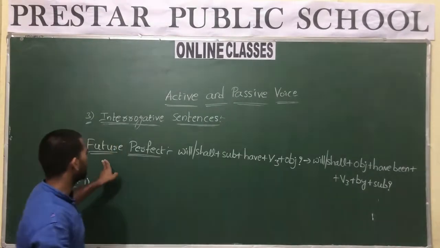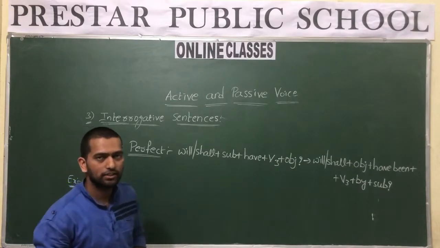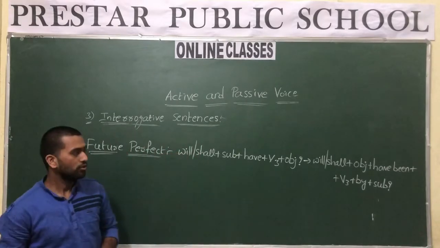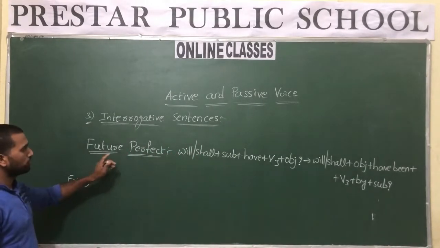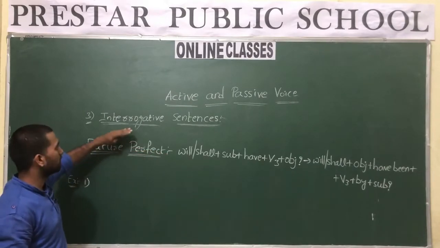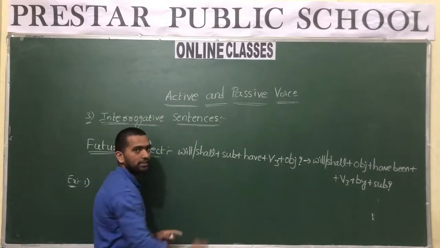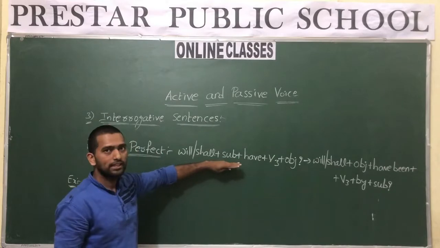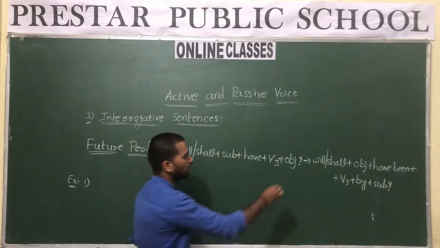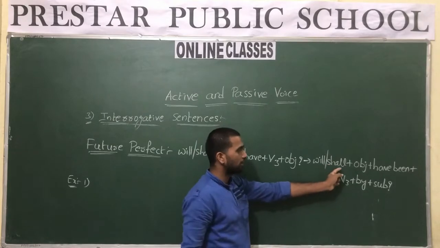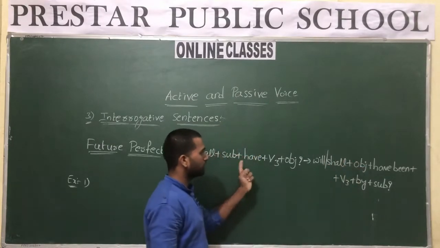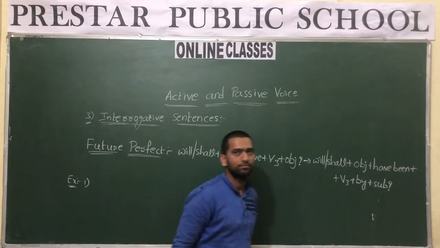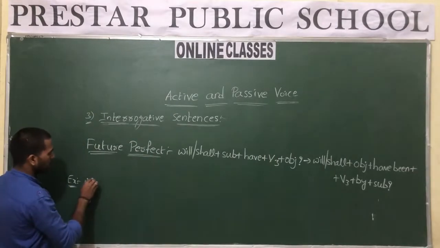Okay, future perfect, because future continuous cannot be converted into passive voice, and if the sentence is in future perfect continuous, then also it cannot be converted into passive voice. So a future perfect sentence, which is an interrogative sentence, has this structure: will or shall plus subject plus have plus V3 plus object. If this is to be converted into passive voice, it follows this structure: will or shall plus object in place of subject, and have converts to have been plus V3 plus by plus subject. So let us take one example.